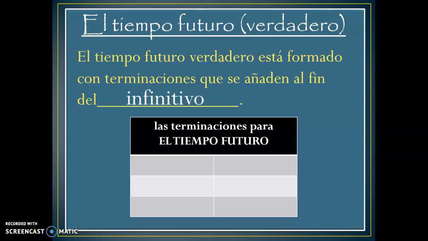So for the future tense, you are adding the endings at the end of the infinitive verb. So what that means is you don't take off the AR, ER, or IR. You take the full verb like estudiar and add the endings at the end of the full verb. So the endings that you're going to use for all verbs, it doesn't matter if it's AR verb, ER verb, IR verb, all verbs are going to have the same endings: é, ás, á, emos, éis, án. So you need an accent for all of the forms except for nosotros.